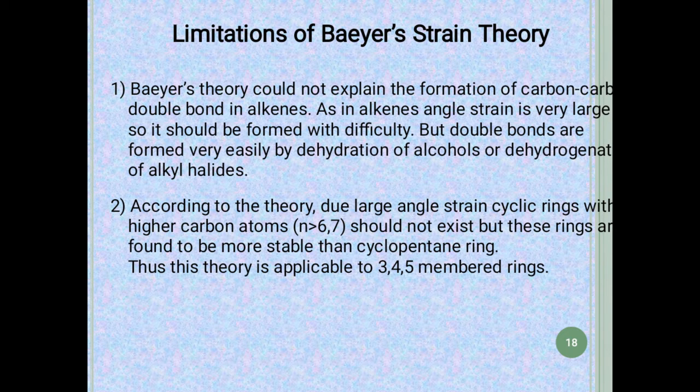Next limitation of Baeyer's theory was that due to the large angular strain in cycloalkanes which have carbon atoms more than 6, 7, 8, and so on, they should not exist because they are unstable. But these rings are found to be more stable than the cyclopentane ring, and therefore we can say that this theory does not explain the stability of cyclohexane, cycloheptane, all the cycloalkanes which contain carbon atoms more than 5. So it is applicable only for the cycloalkanes with carbon atoms 3, 4, and 5.